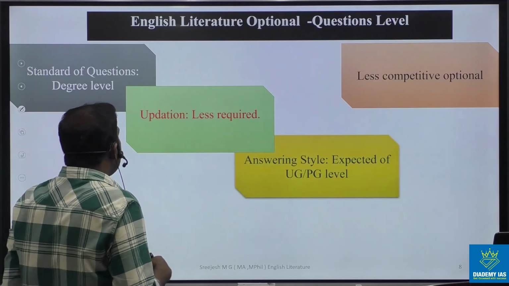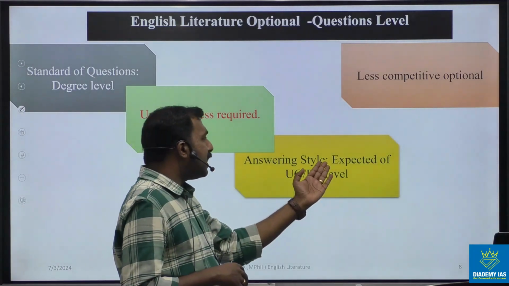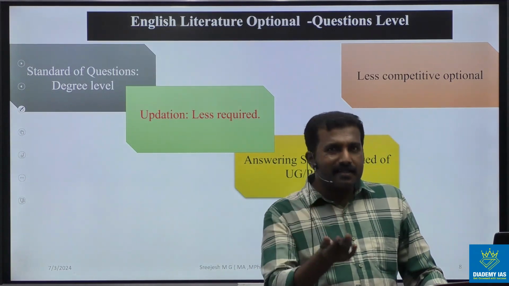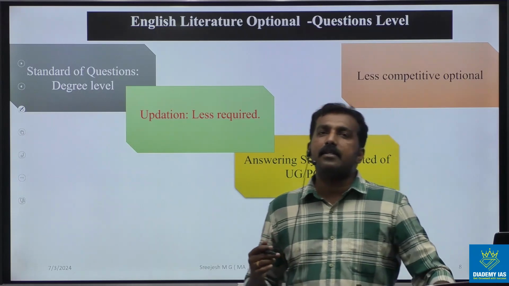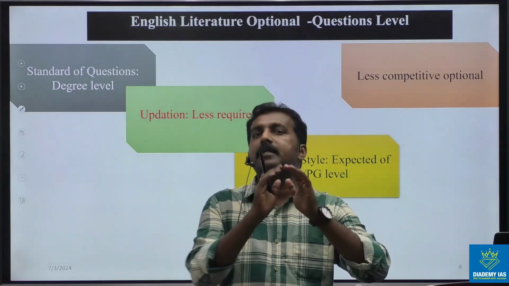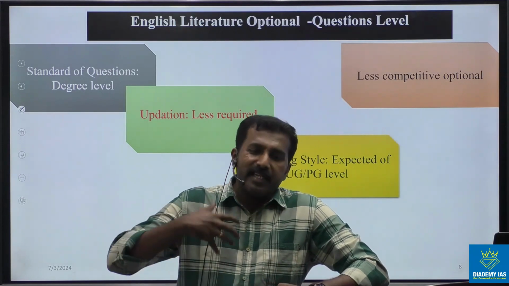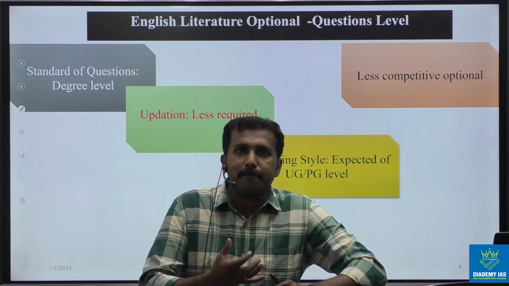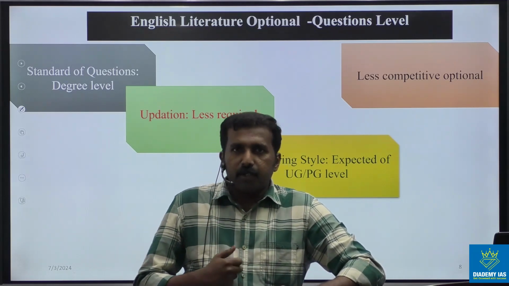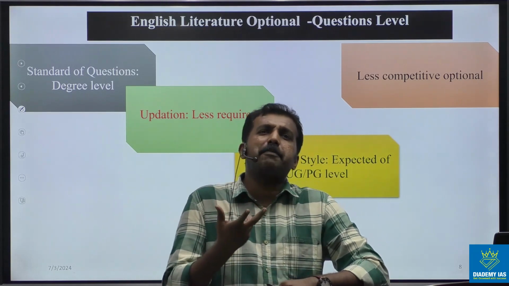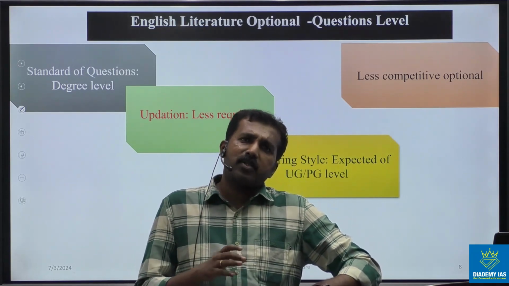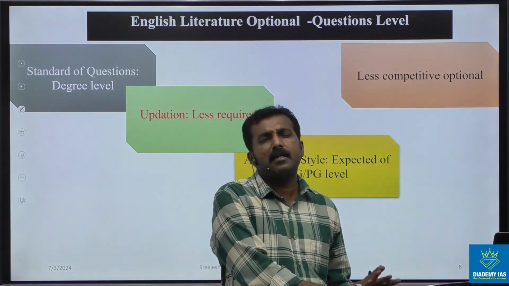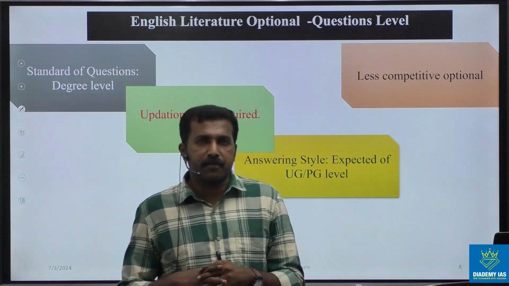And the next one is that the answer style expected is of UG/PG level. The question is a degree level question, and you can write the answer at a degree level as well. You need not do research. You need not use tough language. You need not show you are an expert in English. Like all other optional papers, English literature is the same. There is no exception.